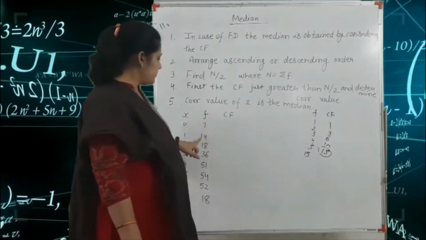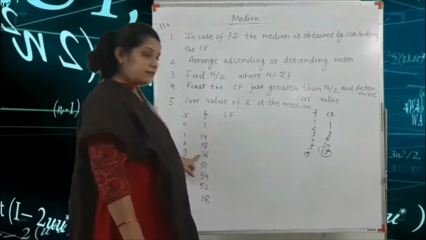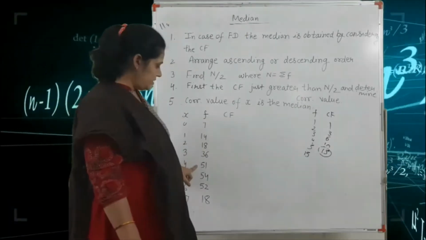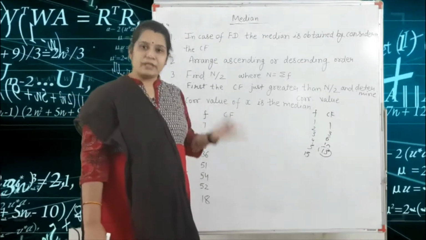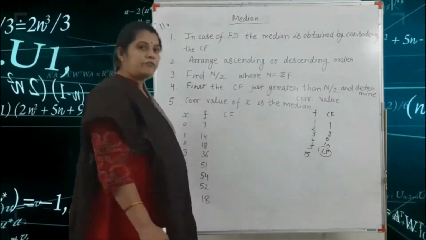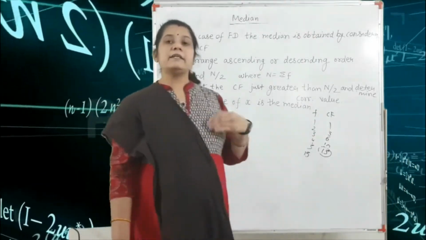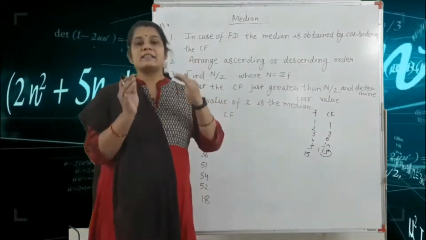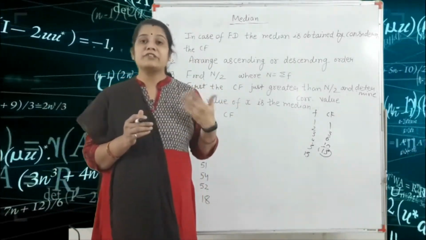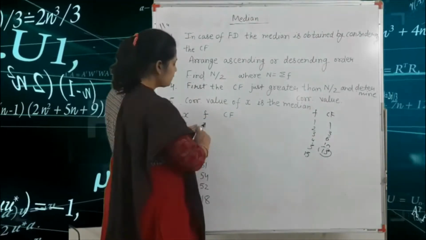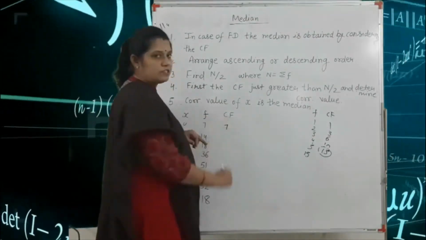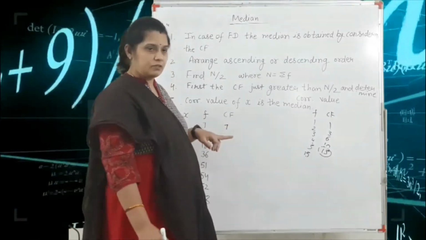So the frequencies are 7, 14, 18, 36, 51, 54, 52 and 18. This is your frequency and this is your value of x. Okay. So for finding the median, first you mark the CF column. That means cumulative frequency. Okay. So for finding the cumulative frequency, we write the first value as it is. That means 7. Got it?